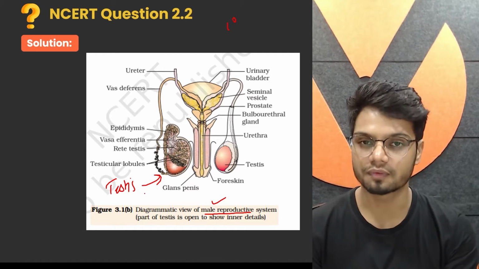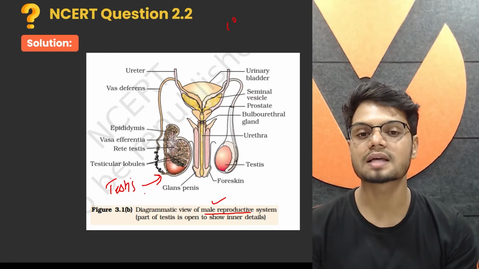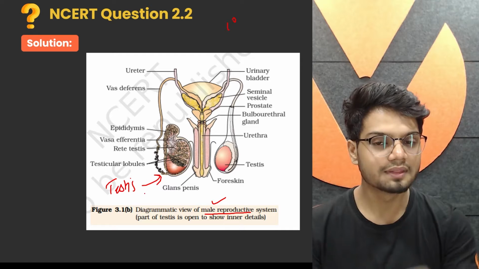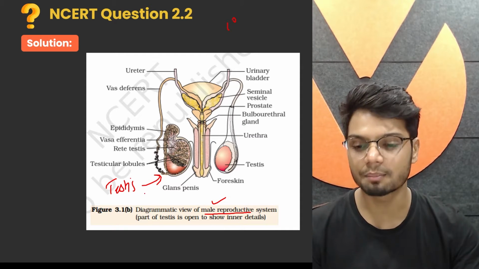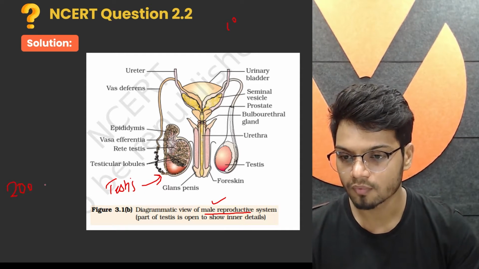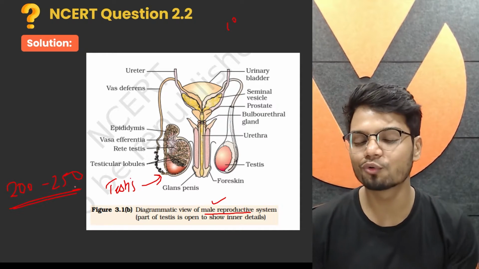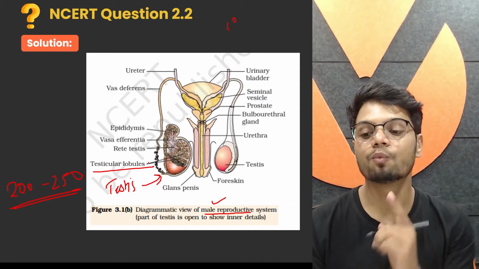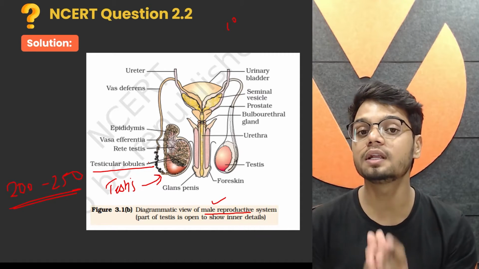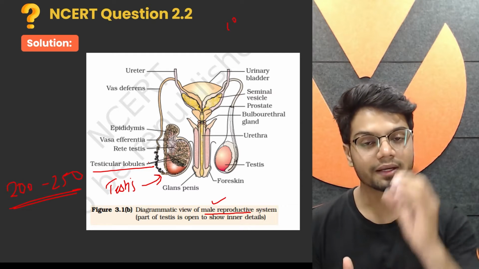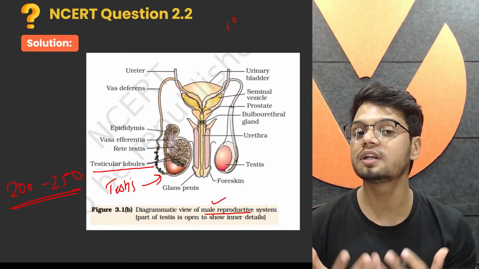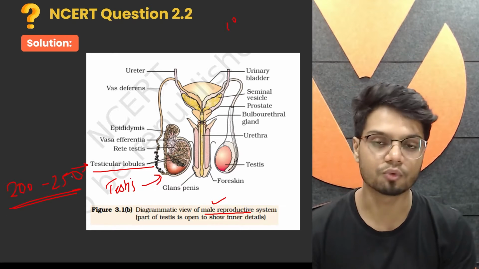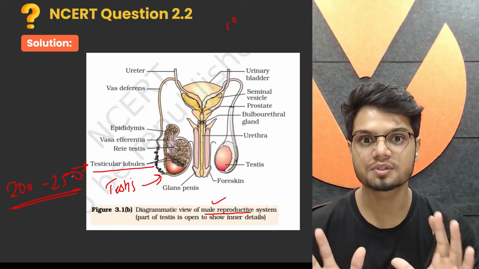Now let's look at the structure of testis. Think of testis as a huge mansion. A huge mansion will have many rooms, for example around 200 to 250 rooms. These are your testicular lobules. So each testis will have around 200 to 250 different compartments, and these compartments are known as what? Your testicular lobules. Testicular lobules are different rooms here.